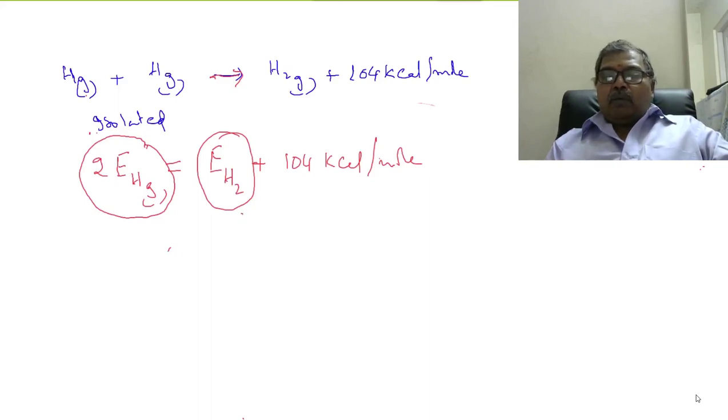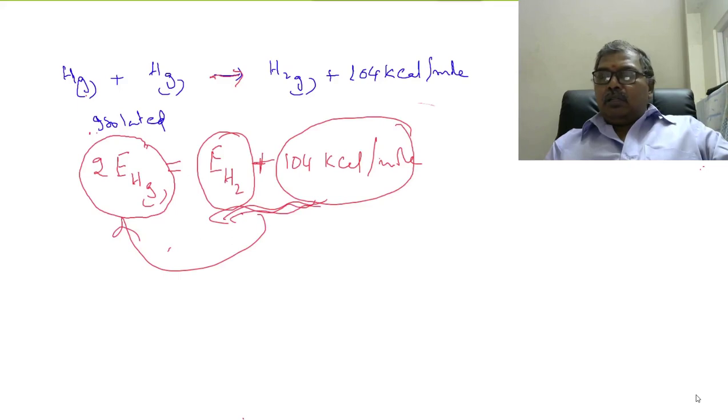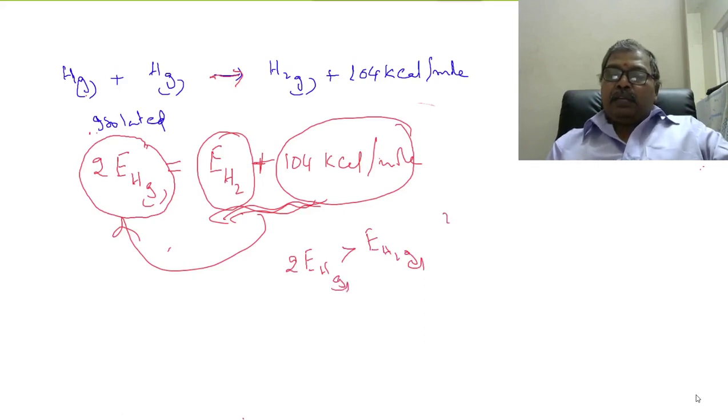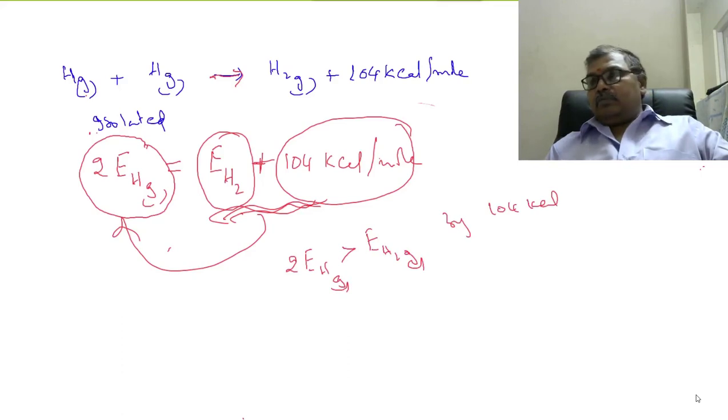The energy of the hydrogen molecule plus 104 kilocalories is equal to the energy of uncombined hydrogen atoms, which means the energy of uncombined hydrogen atoms is greater than the energy of the hydrogen molecule by 104 kilocalories.